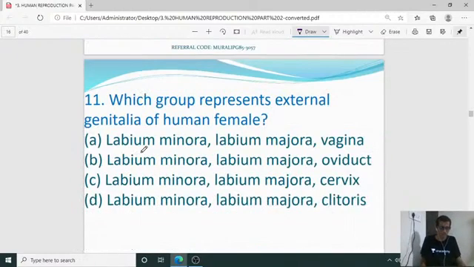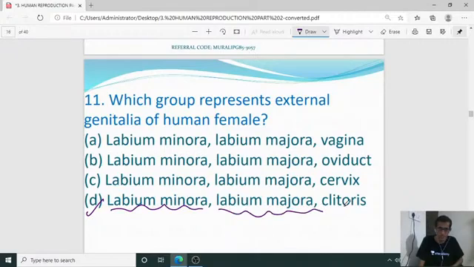Next, 11th one. Which group represents the external genitalia of the human female reproductive system? D is the right answer. Labia minora, labia majora and clitoris. These are the major parts of the external genitalia of the human female reproductive system.